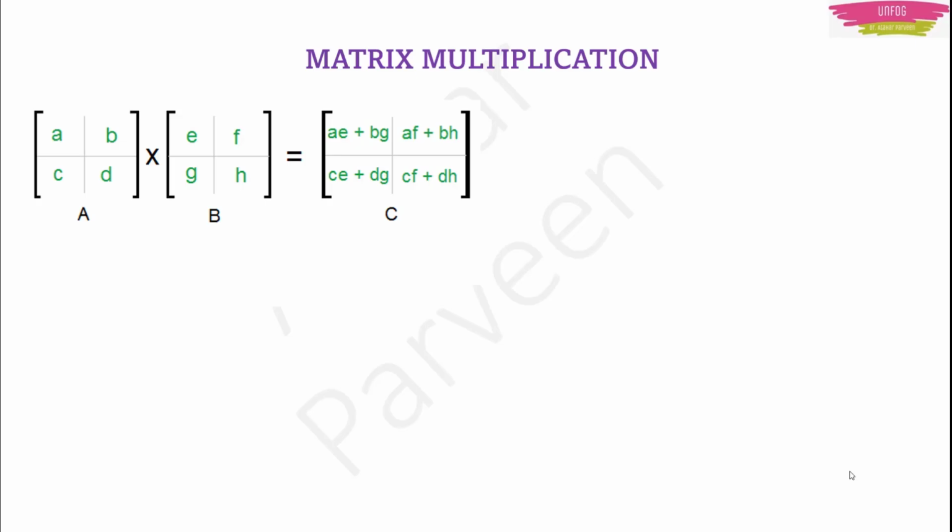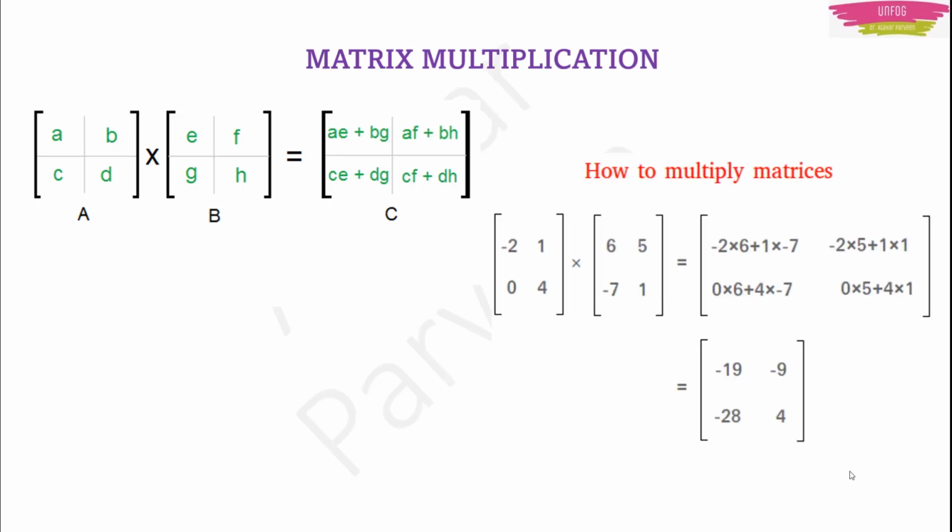Just pause the video here and write it by yourself and see. Because it is an online class, I cannot make you all understand exactly how to do it, so I am just giving you the alphabets so that you can relate to it. Okay, this is a simple thing. This is how you multiply two matrices with each other. I'll give you an example.